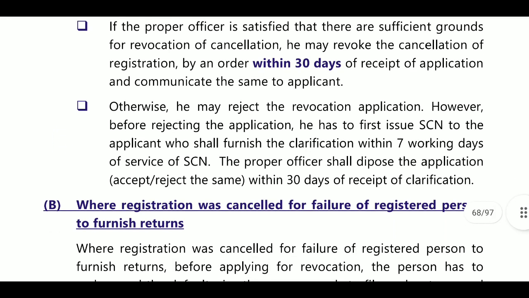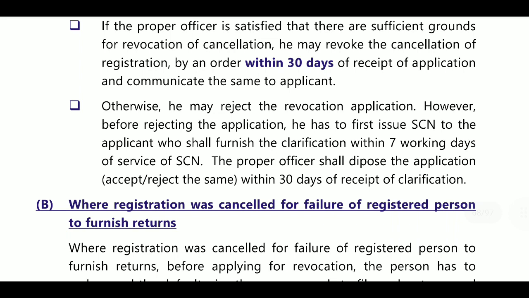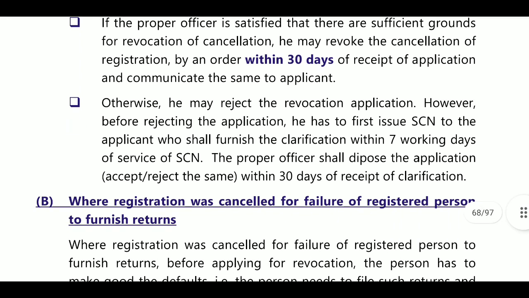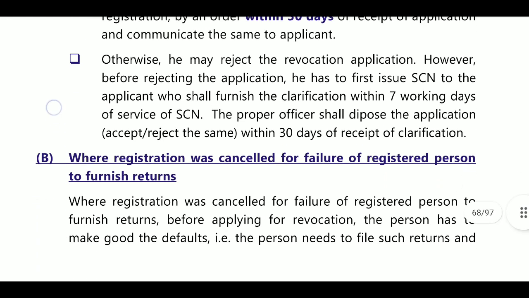Next, if he is not satisfied, then he will provide you the opportunity of being heard. From that date, within 7 days, you must furnish the required information that the proper officer requires. Then after the proper information is provided, if within 30 days the proper officer is satisfied, he can revoke the order. If he is not satisfied, your application will be rejected.